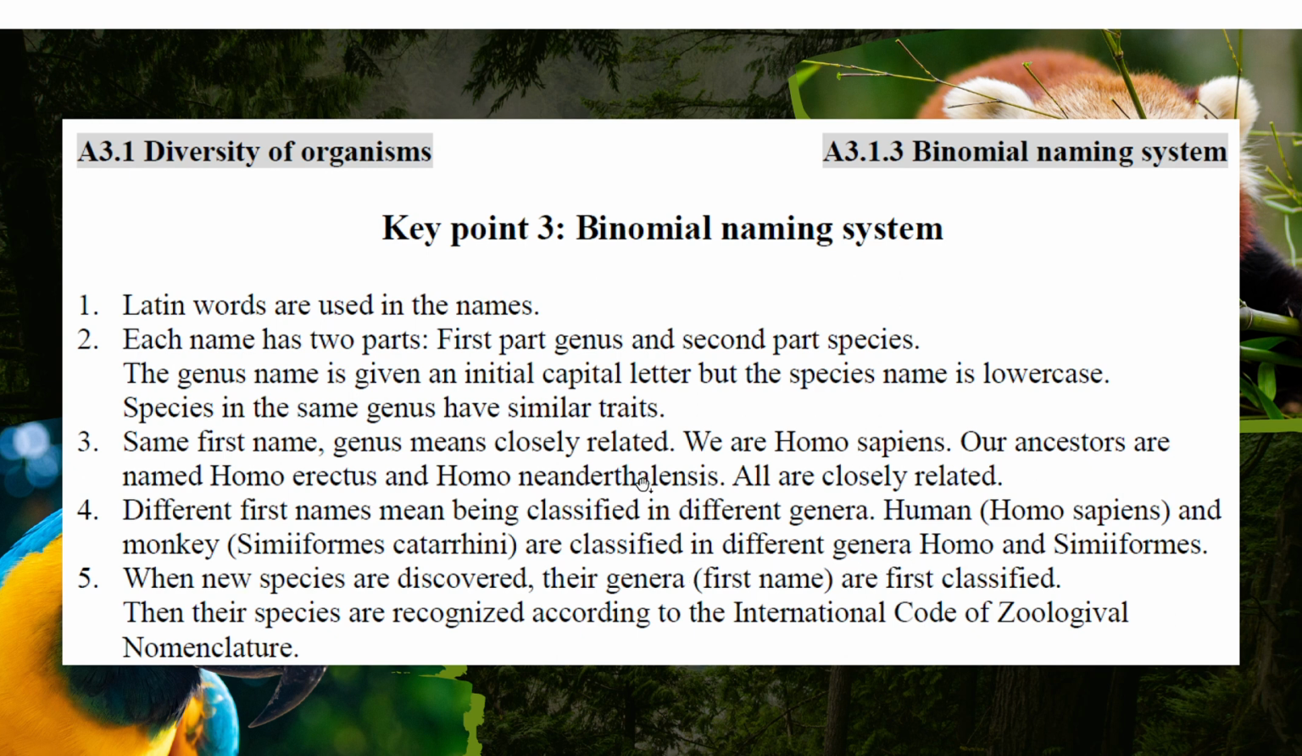When new species are discovered, first of all, they will find out the first name, the genus. They classify that genus first, and then they recognize the species according to the International Code of Zoological Nomenclature. There are some rules on it.